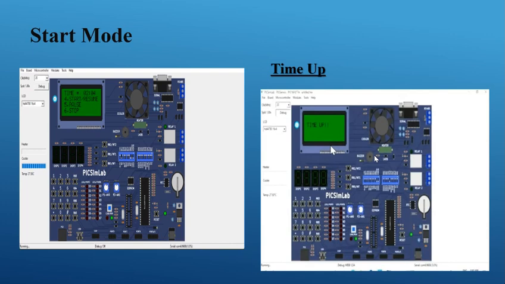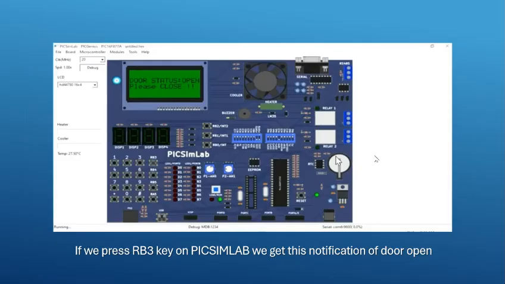Once the preheating is done, you will be notified with a buzzer. We're going to send an alarm for the user. That's it. Now once it is done, the door status can be notified to the user.